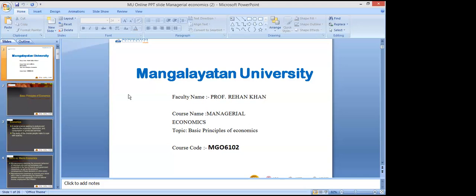There are 5 blocks. First block is introduction to managerial economics, and second block is demand, supply, and revenue analysis. Third is production and cost analysis. Fourth is pricing decision and profit planning, and fifth is macroeconomics. Right. In each block we have 3 units. So first unit we have 2 topics. First unit we have completed today. We have completed our first unit, basic concepts and principles of economics.